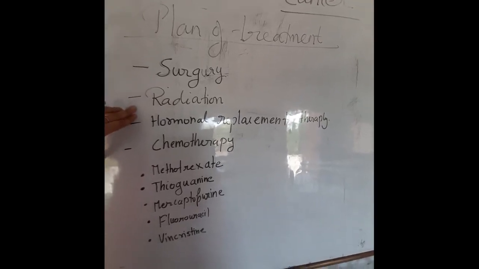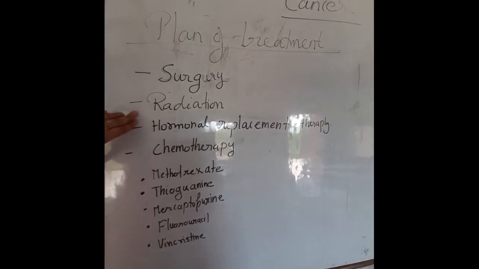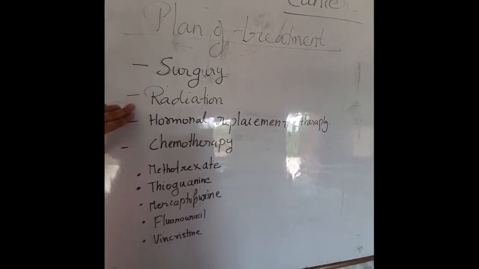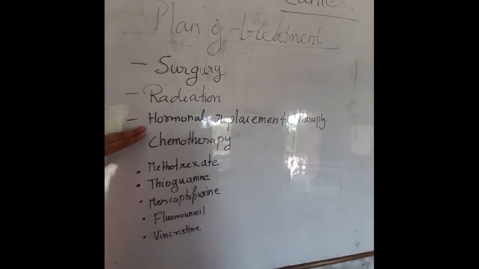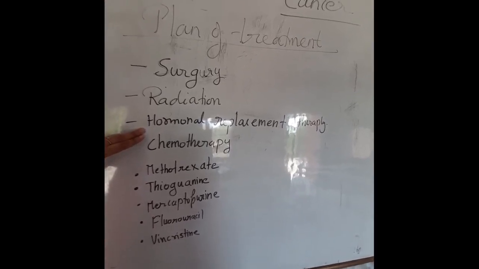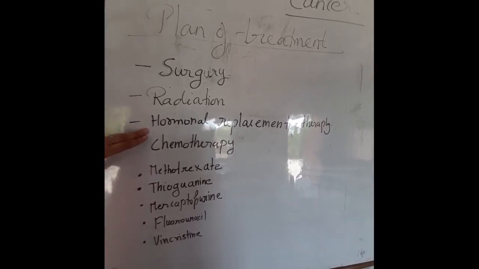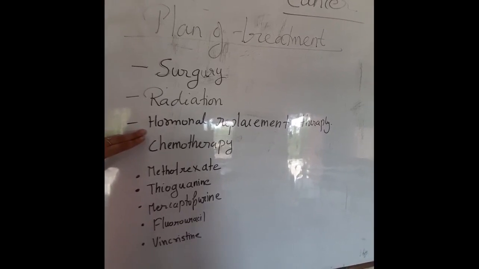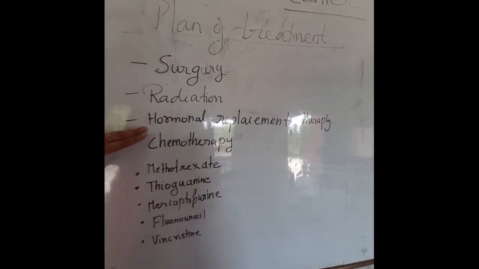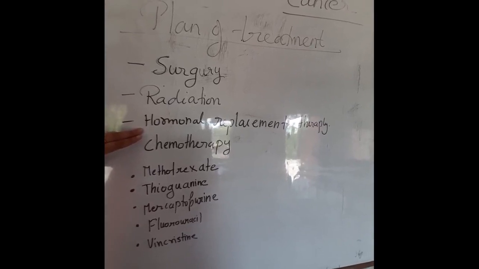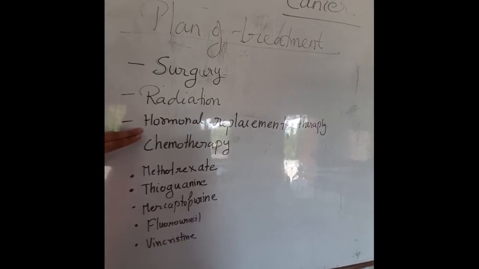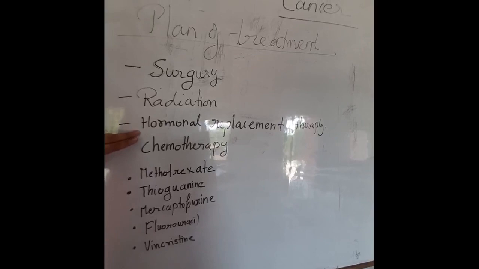Next one is the radiation therapy, means X-rays are used to kill the cancer cells. Next one is the hormonal replacement therapy, in which when there is disbalance in the hormone or in case of glandular carcinomas, hormonal replacement therapy is used with the help of various hormones like progesterone, estrogen, testosterone and glucocorticoids.